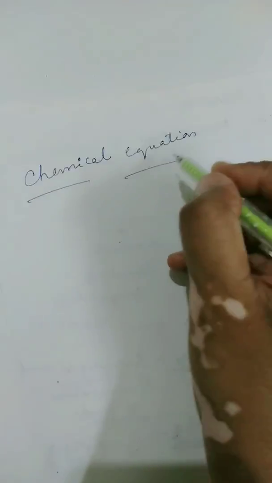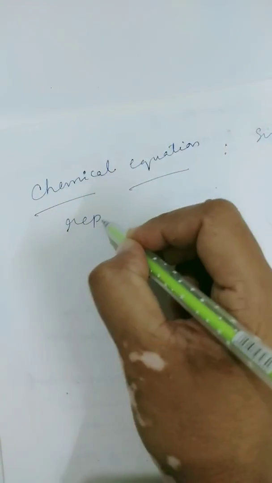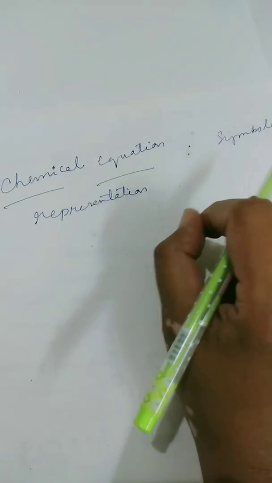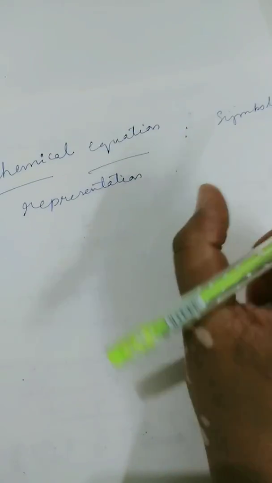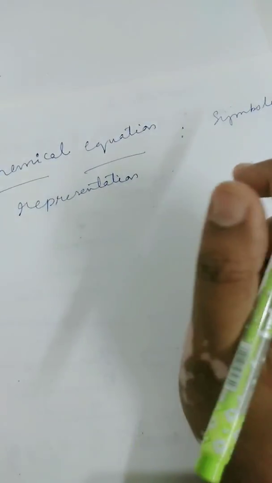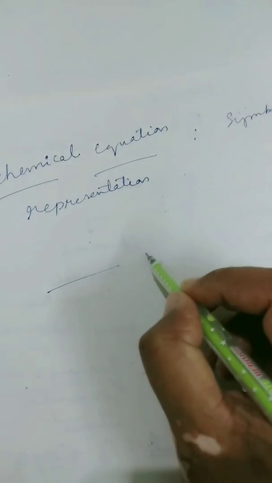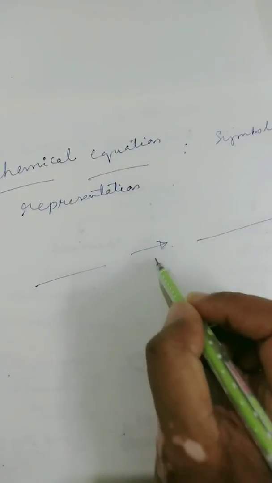So you can see that it is the symbolic representation of the chemical reaction that is actually taking place, wherein the reactant entities are given on the left hand side and the products are given on the right hand side of an arrow.